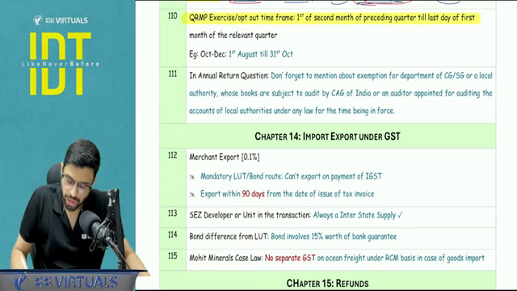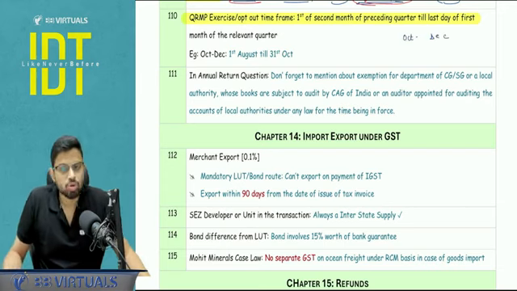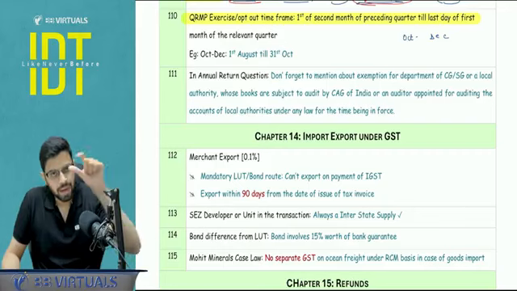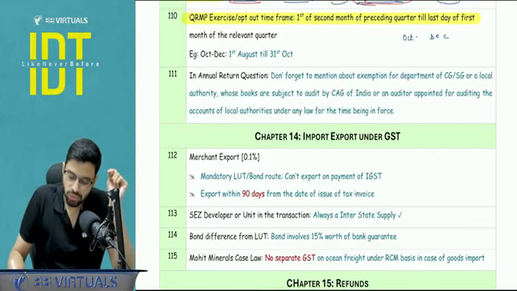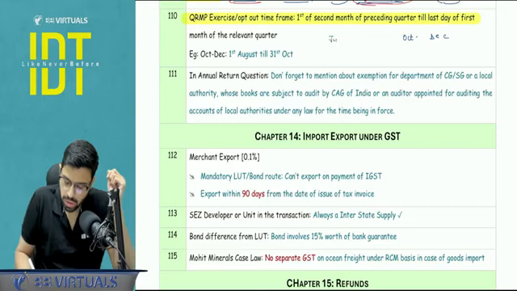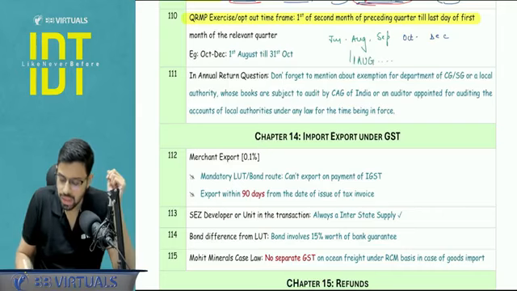A simple example: let's say October, November, December. The timeline for opting in or out of QRMP will be from the second month of the last quarter, that is July, August, September. August, first day, you will pick 1st August till 31st of October.